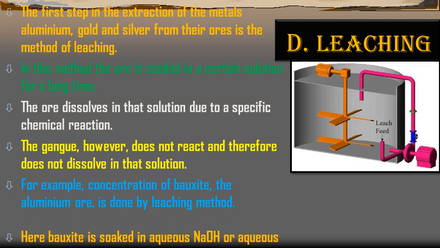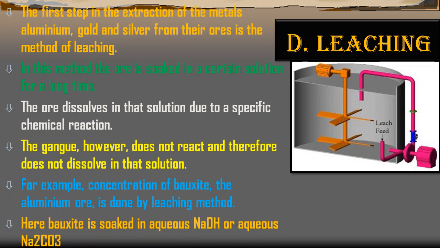Here the bauxite is soaked in an aqueous solution of sodium hydroxide or sodium bicarbonate, which dissolves the main ingredient aluminium. So the required metal will dissolve in the solution, and the impurities or gangue cannot be dissolved in the solution. The impurities can thus easily be separated by this method.